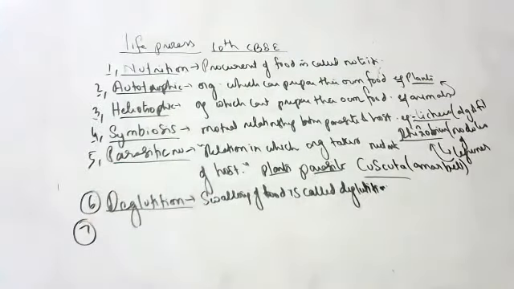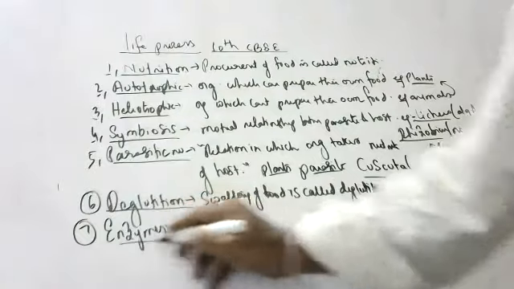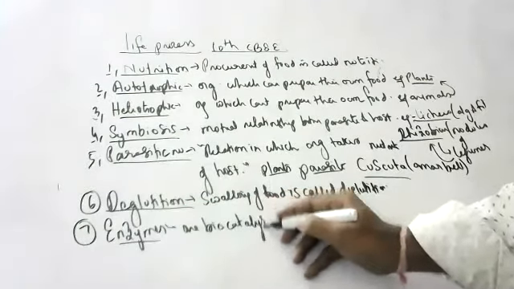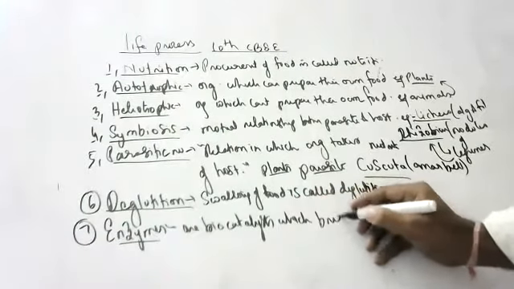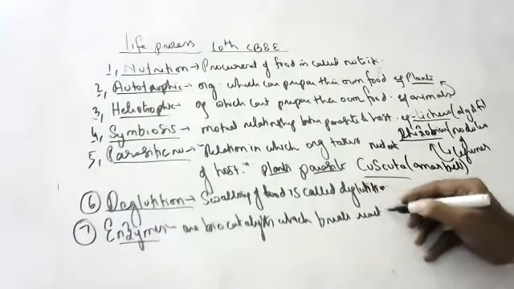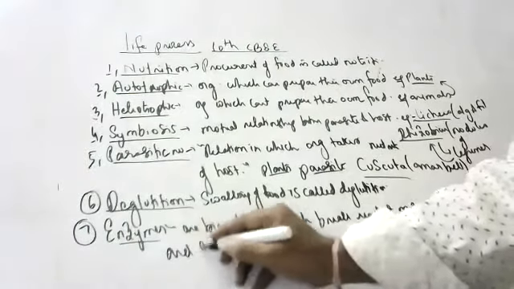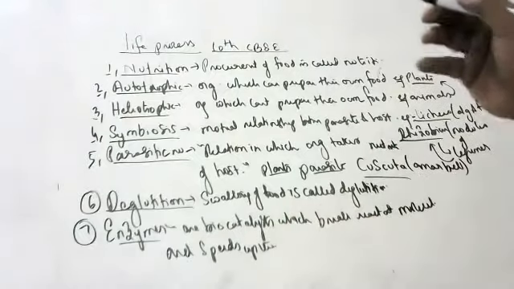Next, enzymes. What are enzymes? Enzymes are biocatalysts which speed up the reaction and break the reactant molecules.